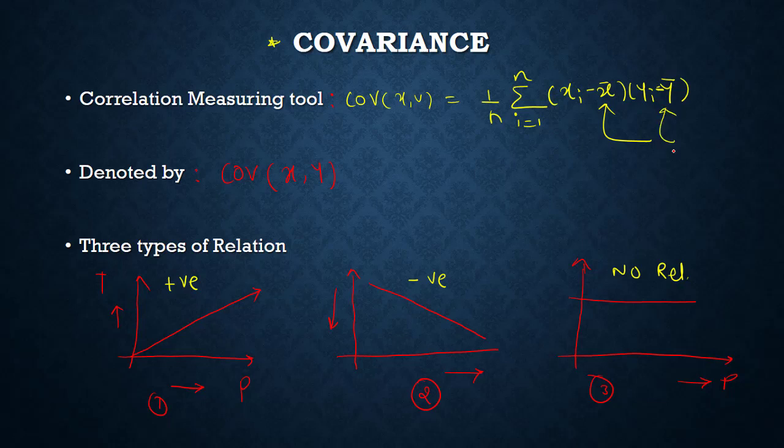These are nothing but the means of data x and y. Now this you can say as a practical, this you can take as a theory. So xi are the marks. When we take one simple example, you will understand it very easily. So please make a note of this relation, the types of relation and the formula.